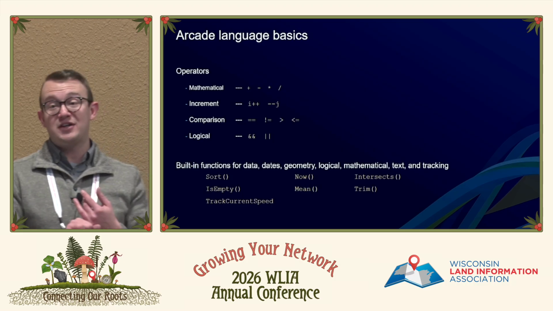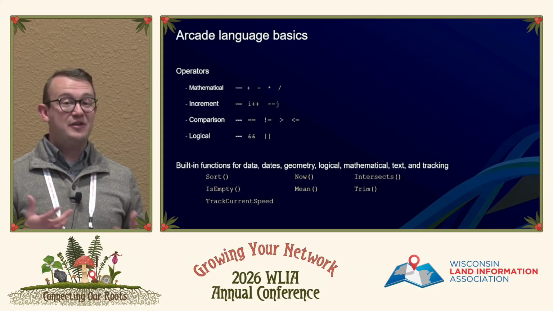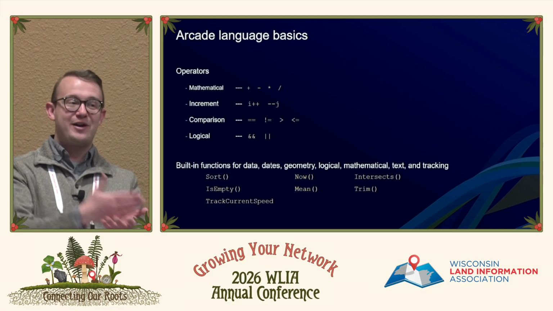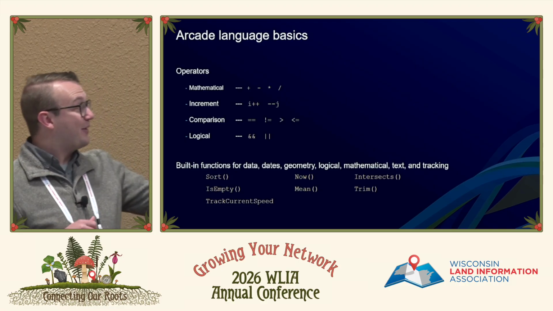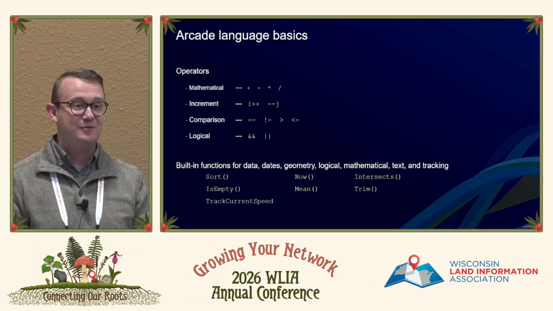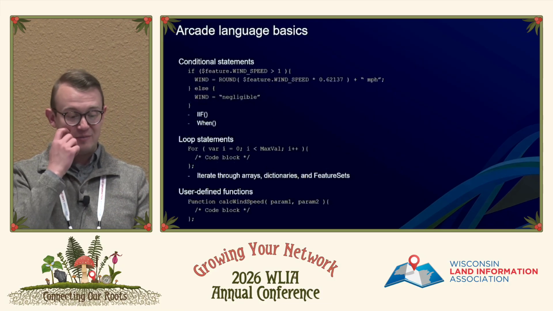So like intersects is a really important one when we're working between multiple data sets. Like I'm in the Field Maps Designer and I want my park name to populate when I create a new park asset. We're going to use intersect for that. Or now, that nice, simple, lightweight thing that's going to give me my current time and date without my mobile worker having to do anything. So there's a few of those that are going to be very helpful.